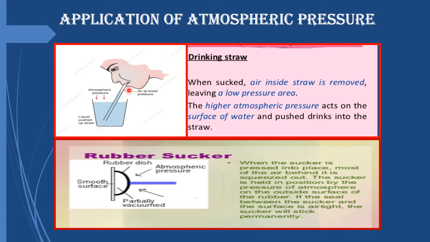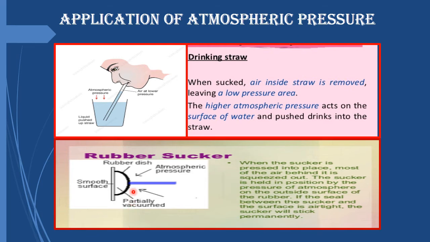Once the air has been removed, the high atmospheric pressure acts on the surface of the liquid, whether it's water or a juice, and forces the liquid to move into the straw. So drinking with the help of a straw is possible because of atmospheric pressure.